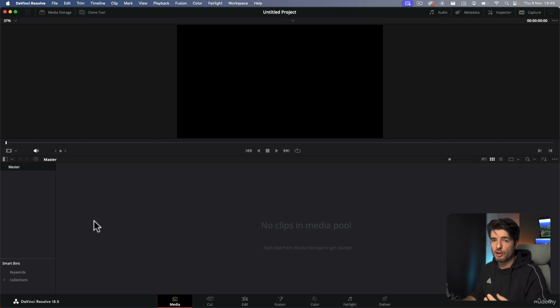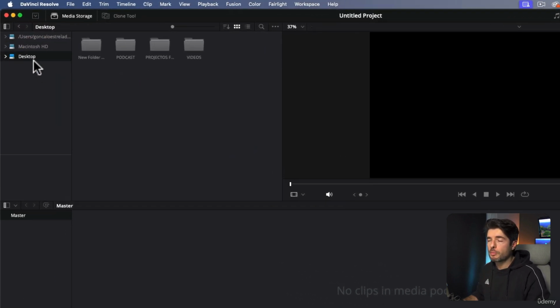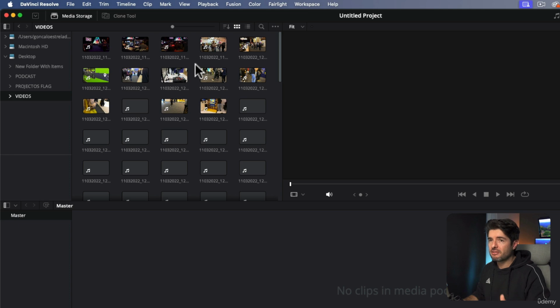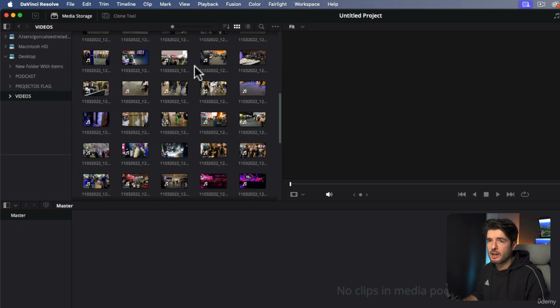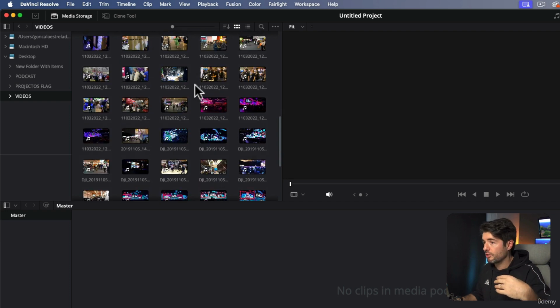This is where you bring your files. The first thing we need to do is just import into our media pool from our media storage. So I'll grab my files. Okay, so I had to copy some files to my desktop. So now I have my option of desktop right here, and I can import my folder videos. If I go into videos, I have a lot of videos here that you can watch, and I'll leave those videos up on the webpage so you can download them if you want. This is videos from an old version of Web Summit, especially for Web Summit.